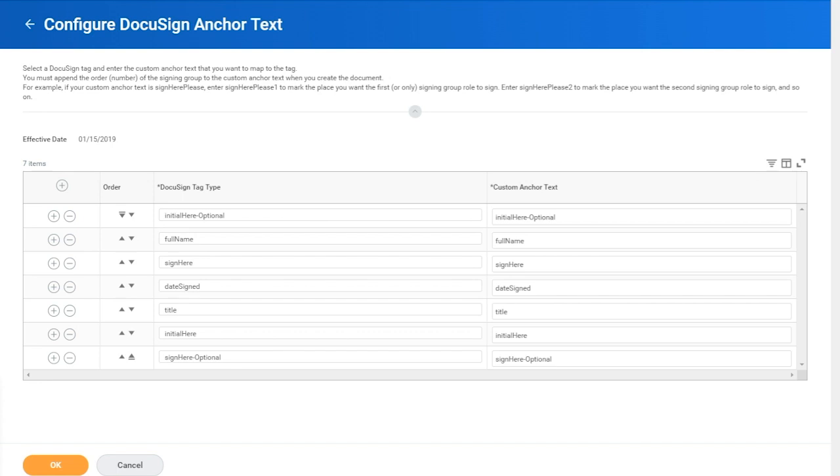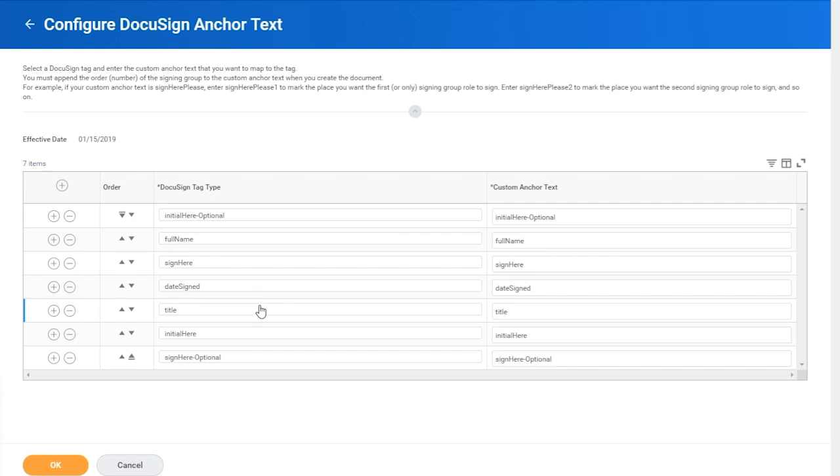For a very specific set of reasons outside of the scope of this video, Workday only supports a select few DocuSign field types. These are, as you can see, the sign here field, the initial here field, date signed, signer full name, and title, everything that you would normally see in a standard signature block.